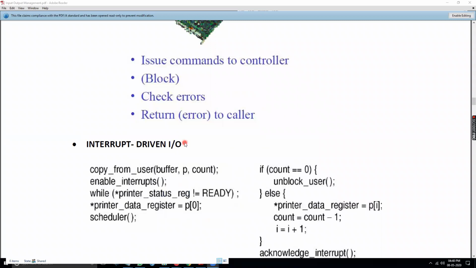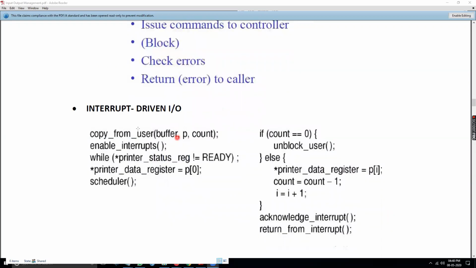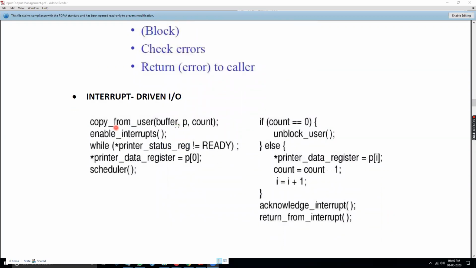And here, this is a simple program. Just like I have shown with the DMA buffer, in the device driver scenario also a buffer is there. Interrupt means whenever any device is connected, it will interrupt. For example, a printer is one you are connecting. So this flag will be in the ready state, and the data register will have an initial value of 0.